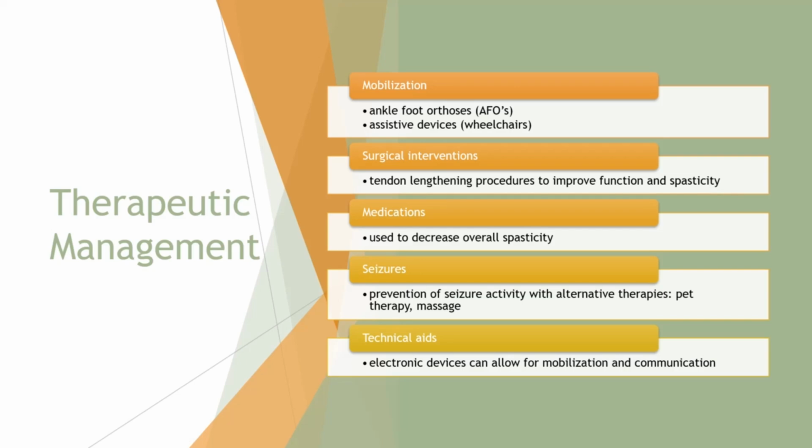So you may see Valium and baclofen to reduce that spasticity, or they can have a baclofen pump. Because seizures are often associated with many cases of cerebral palsy, we try to decrease that seizure activity with medications such as Lamictal or gabapentin. And technical aids, so maybe microcomputers and voice synthesizers to help with communication.